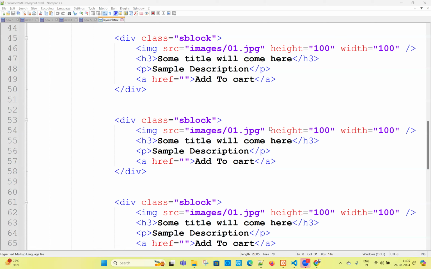Maybe you will get more clarity in CSS also, why we have to take it like this. I will tell you a lot of complex structures also, and I will give you a lot of assignments also. If you want to complete the assignment successfully, you have to understand the structure. If you can understand the structure, however big or complex the assignment may be, we can finish it very easily.